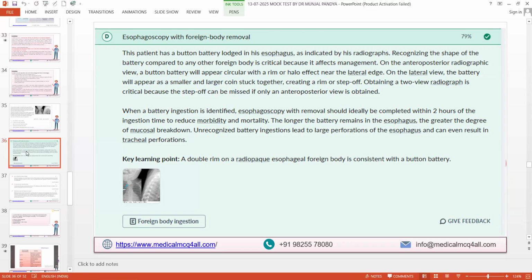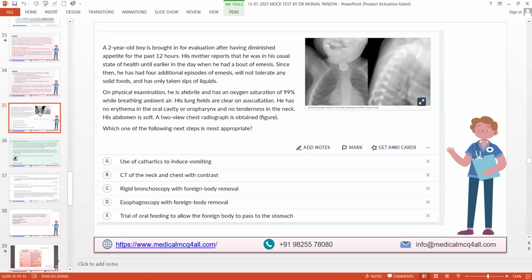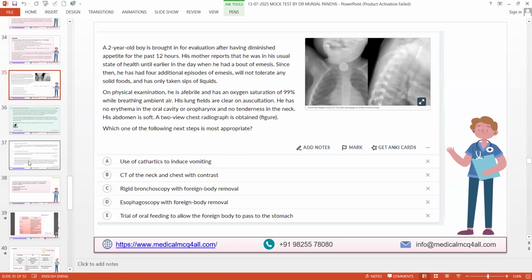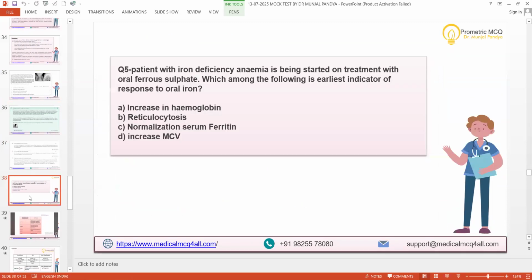Unrecognized battery ingestion leads to large perforation of the esophagus and can even result in tracheal perforation. So sooner the better, you need to remove this. Is that clear to you? This is the classical picture, you can see this battery. It's radiopaque. One of the easy questions, but a little tricky to understand.